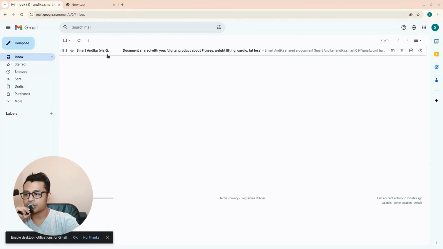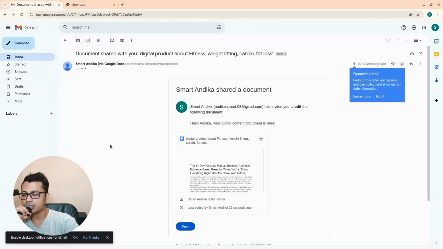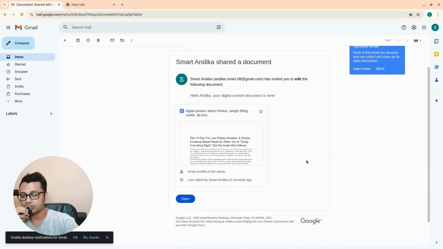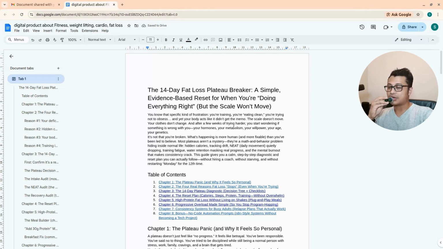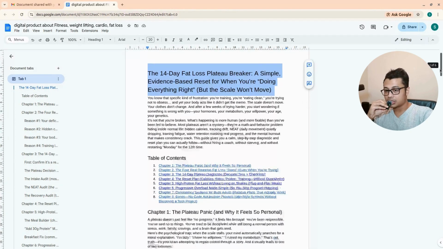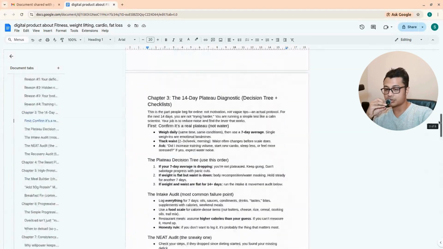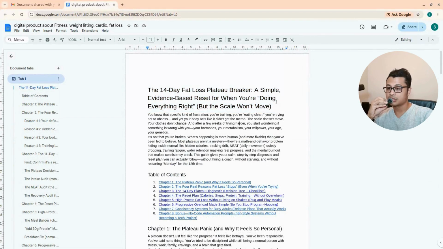As you can see, we got a new email. So this is a document that was generated by AI, and then shared directly to my email as I specified earlier in the beginning. Okay, let's click, and we got this fat loss program, and the title itself is actually quite compelling. The document only has 6 pages, not 10 pages, as I said earlier. But then again, it might vary depending on the type of content.